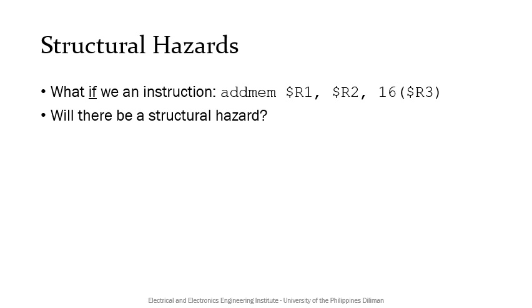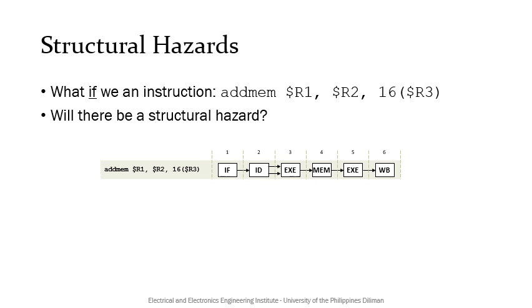Now, say we have an instruction like add mem R1, R2, 16(R3), which adds the contents of register R2 with the contents of the memory at the address indicated by R3 with an offset of 16 and saves the sum to R1. Will there be a structural hazard if we try to support this instruction? First, note that we will need to perform an addition operation after the fetching from the MEM stage that will likely need to have a separate pipeline stage to avoid slowing down the pipeline.